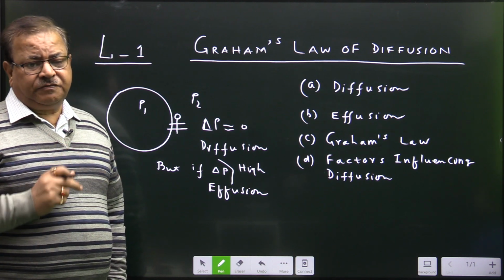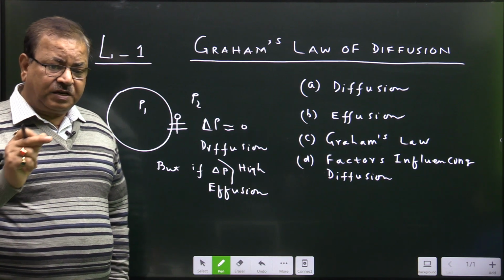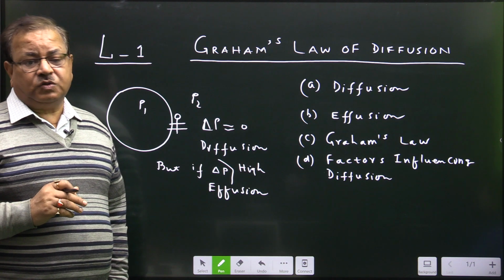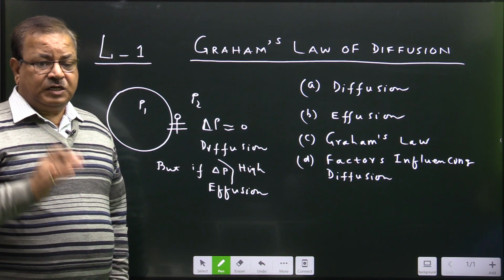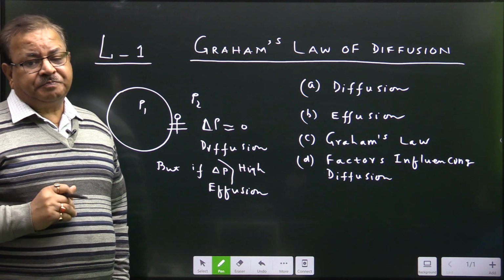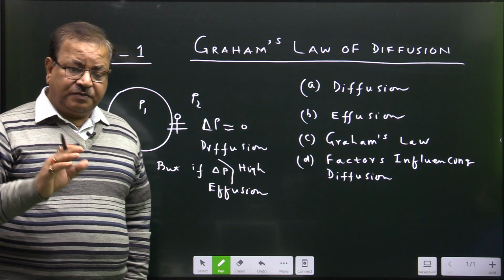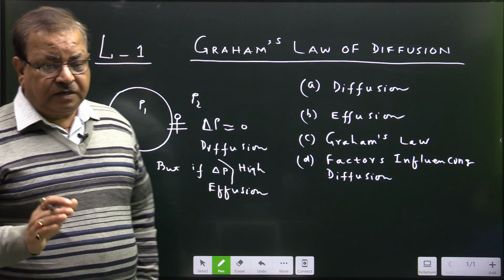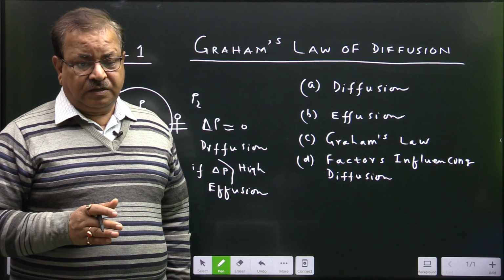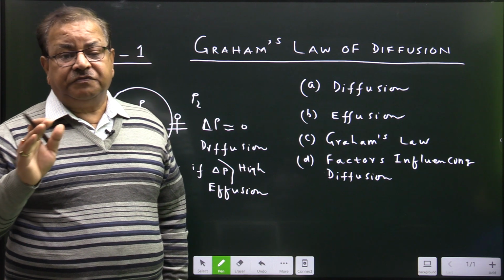But if the pressure difference is very high, the intermixing behavior of the gas is very high. It is also a kind of intermixing nature of gas, no doubt, but it should be understood in terms of effusion. I have already told you that effusion is a special kind of diffusion. Diffusion is the intermixing property of a gas with another gas against the gravitational pull at low pressure difference.